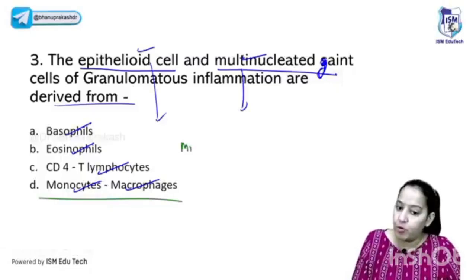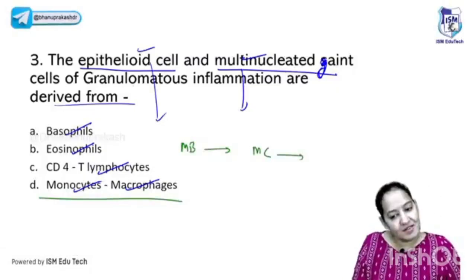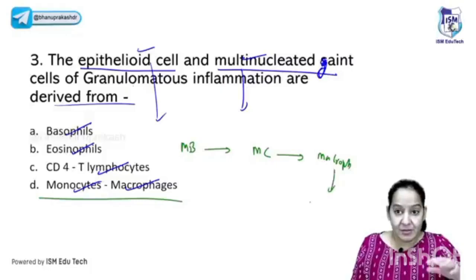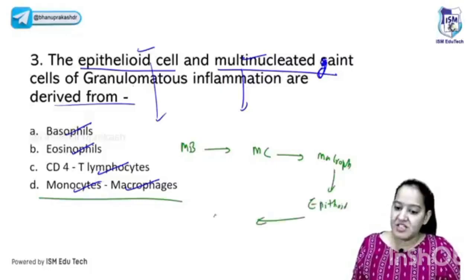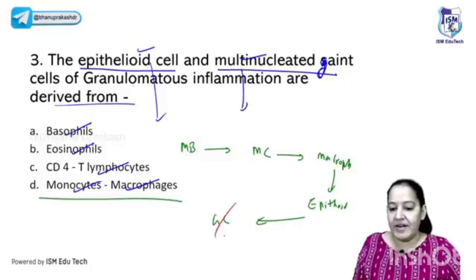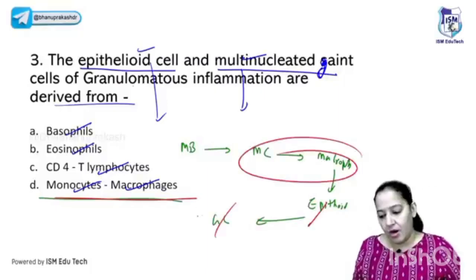I told you the sequence: in the bone marrow it is monoblast. Once it goes into the blood, it is known as monocyte. Once it comes out of the blood, it is known as macrophage. Once the macrophage is modified, it is known as epithelioid cell. And epithelioid cells fuse with each other and are known as giant cells. So in the question, they are asking about epithelioid and giant cells, which are basically derived from monocyte and macrophage. You all are right. The correct answer here is D.